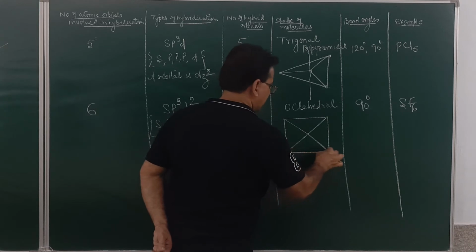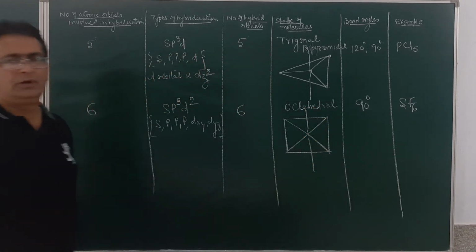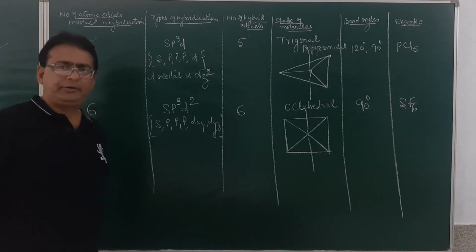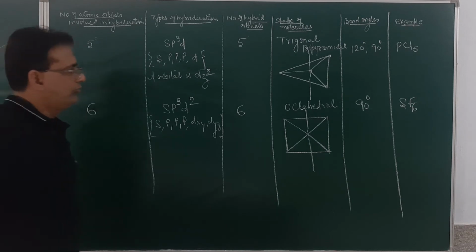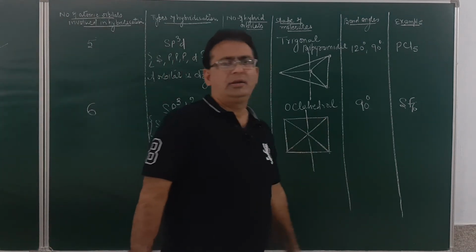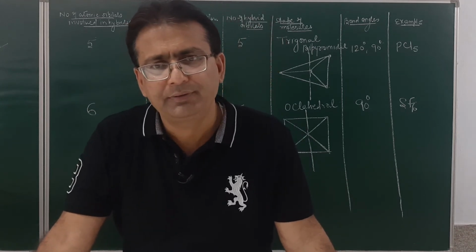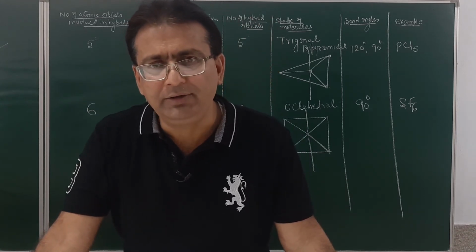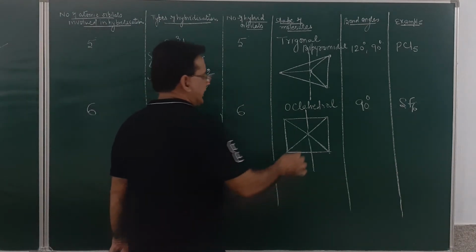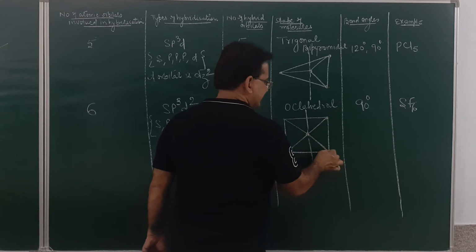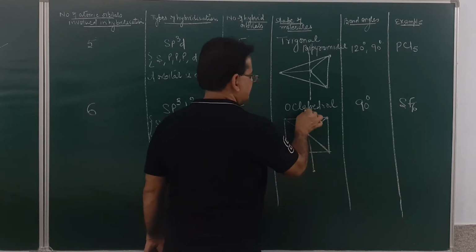Geometry of the molecule will be octahedral this way. Am I clear? Yes. Bond angle 90 degree. Example will be sulfur hexafluoride. Is it getting clear? Now, these are the directions in which the 6 hybrid orbitals will orient themselves.